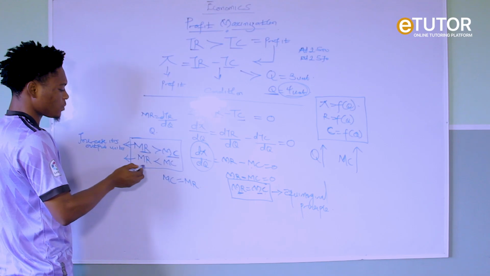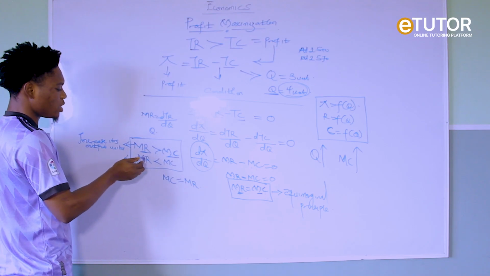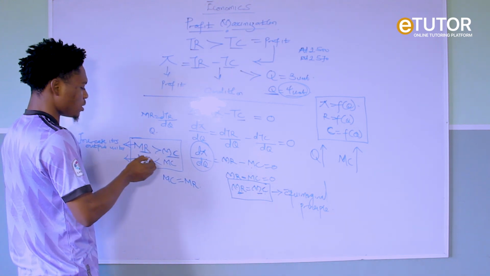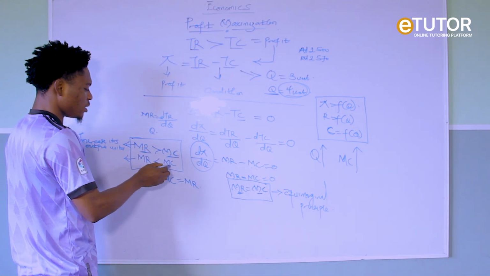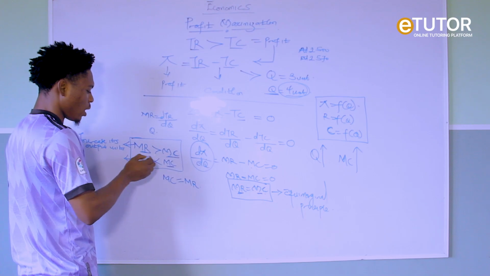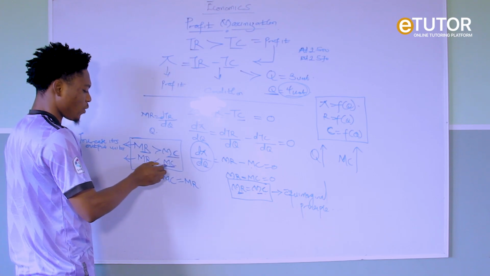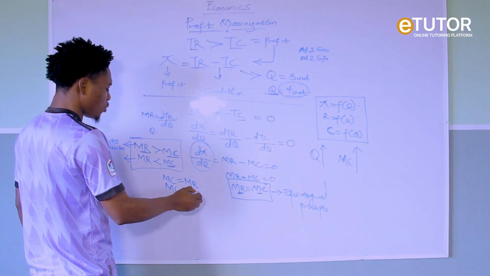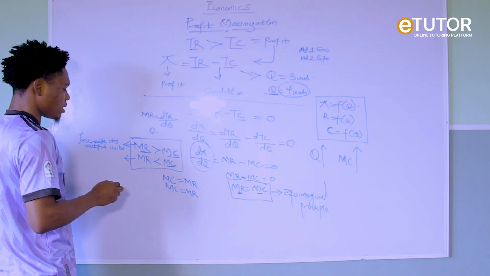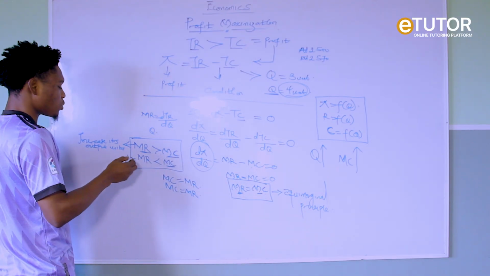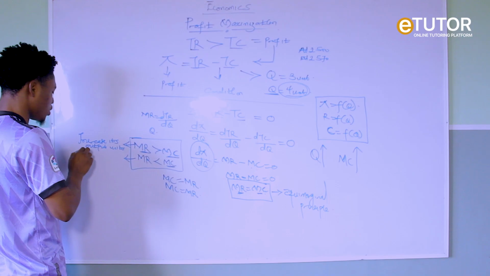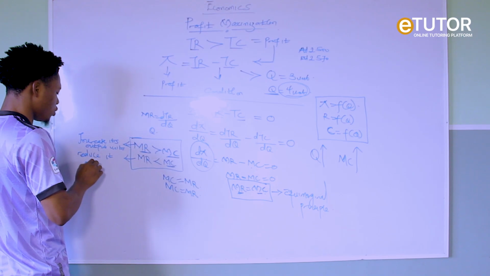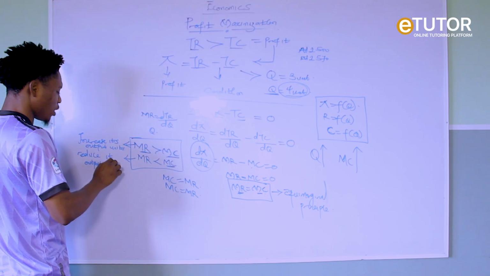For this case now, a firm should reduce its quantity to a point where the MC will fall, and when the MC is falling, it will get to a point where it will equal MR. So whenever MR is greater than MC, it simply means the firm should reduce its output units. Are you getting it now?